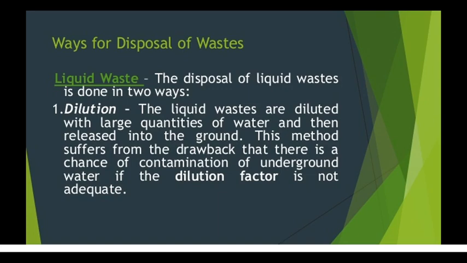But there is a disadvantage for this method. There is a chance of contamination of our underground water. So dilution is one of the methods for disposing liquid wastes.